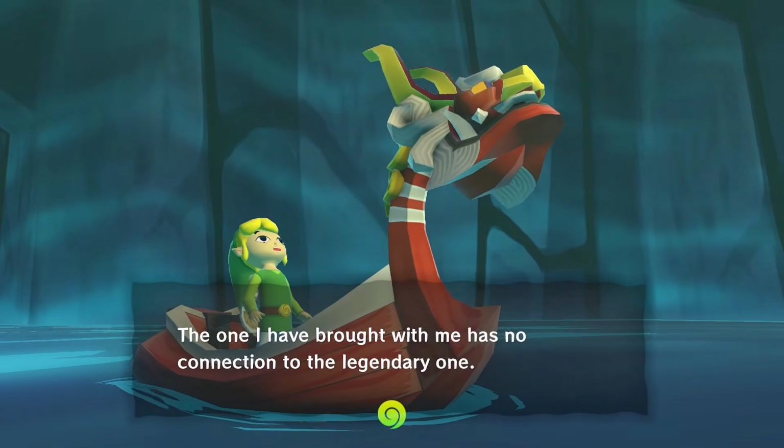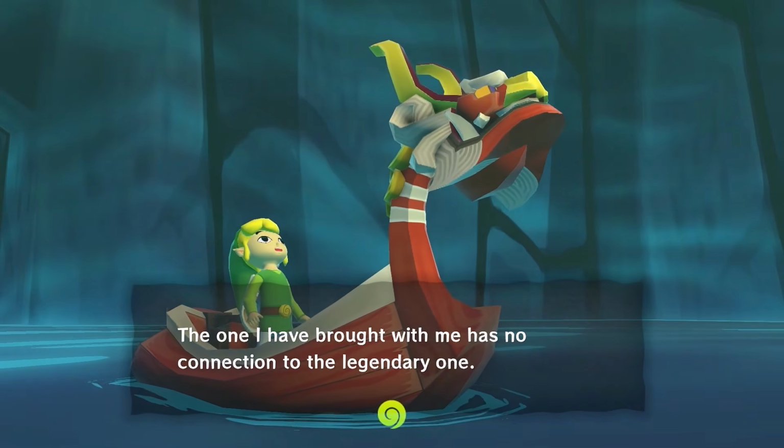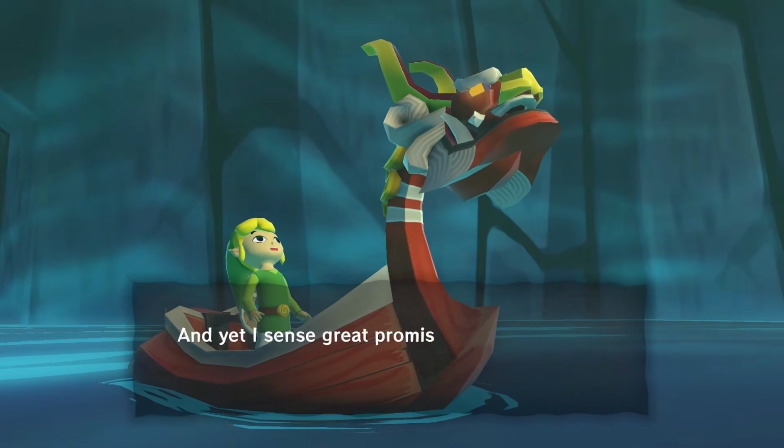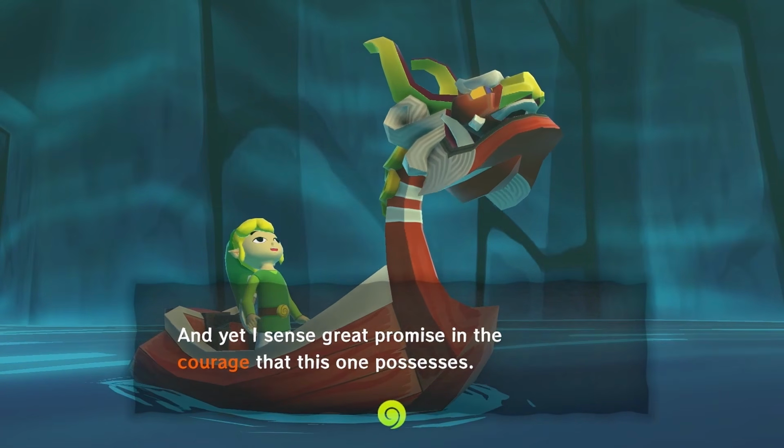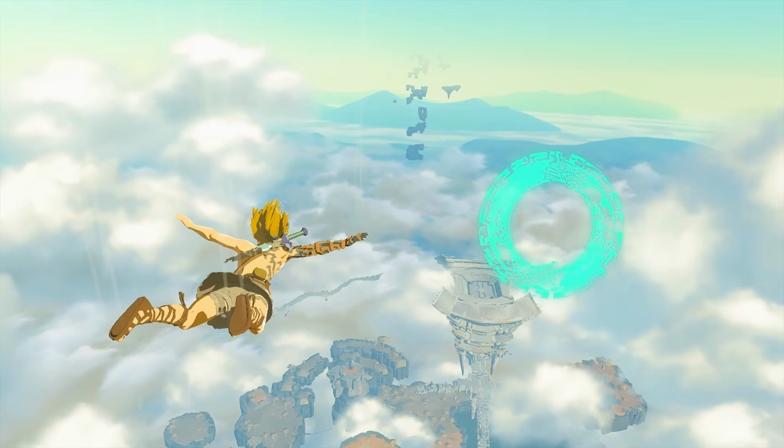As for the adult timeline, it's the same thing. In Wind Waker, the hero of winds is confirmed to have no connections whatsoever to the hero of time, yet can still use the Master Sword. This also verifies that the hero of time had no extended family. Now none of the timelines work, all while Nintendo is doubling down on this lore change in Breath of the Wild's direct sequel, Tears of the Kingdom.